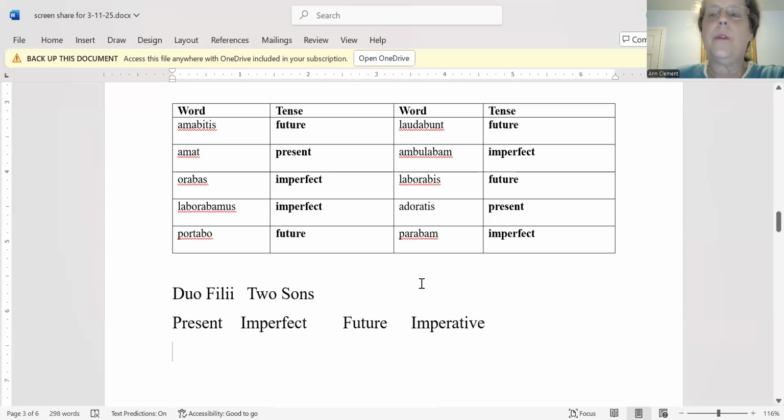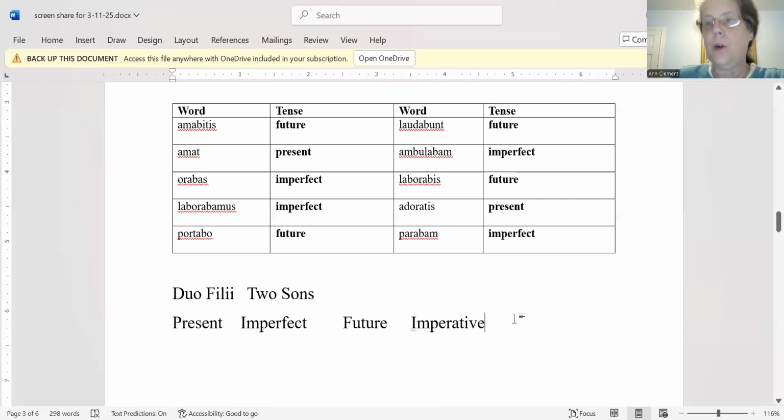Okay, so the first thing you're going to do with the story is I don't want you to translate it. I just want you to go through and underline every verb. Then on the worksheet, I want you to write each verb under the correct column. So if a verb is in the present tense, you'll write it under present. If it's in the imperfect, you'll write it under imperfect. Future, future. Okay. Now, there's also a column for imperative.